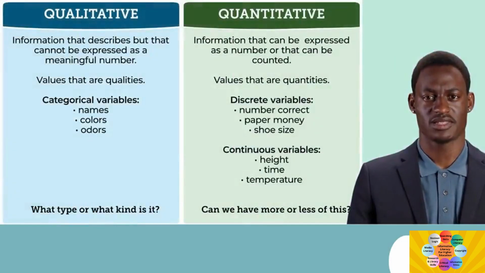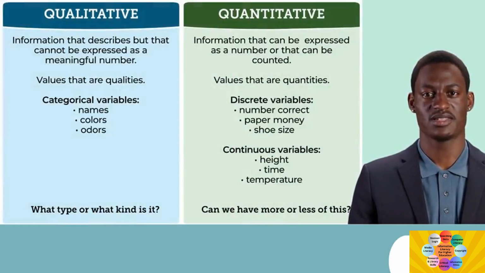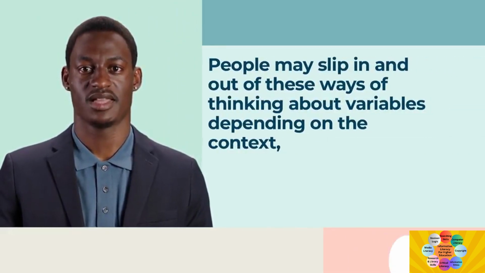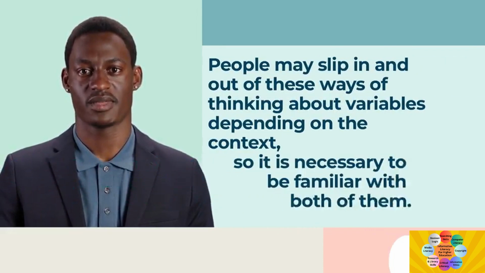These 2 related ways to divide the world of variables are summarized in this figure. In the first scheme, variables can be classified as either qualitative or quantitative. In the second, they can also be classified as categorical, discrete, or continuous. People may slip in and out of these ways of thinking about variables depending on the context, so it is necessary to be familiar with both of them.